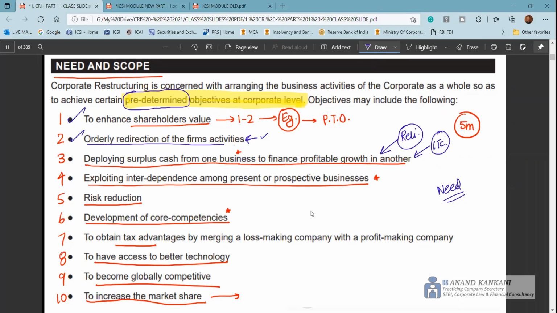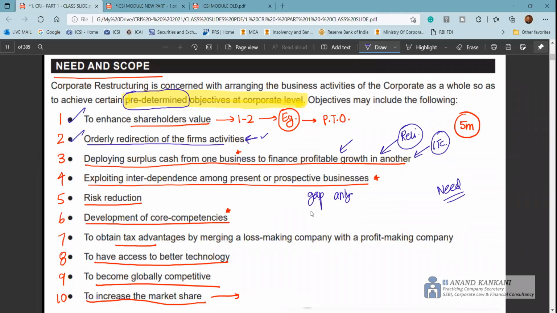Now, how does this take place? You can write it: either the company enters into a new business by setting up the new business, or the company does mergers and acquisitions where it grows inorganically. Thereafter, you will see exploiting the interdependence amongst the present and the prospective business. Here you say the company, where it is right now and where it wants to go. Through the corporate restructuring activity, they do the gap analysis and try to fill that gap using the corporate restructuring activity.